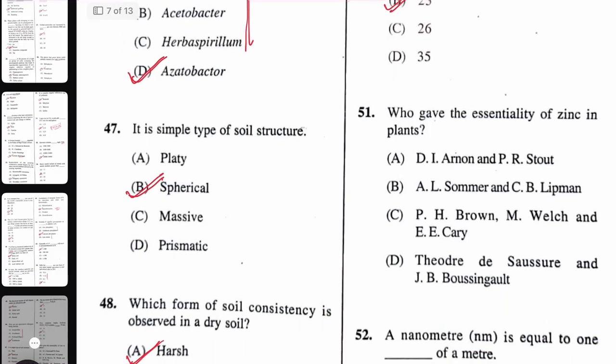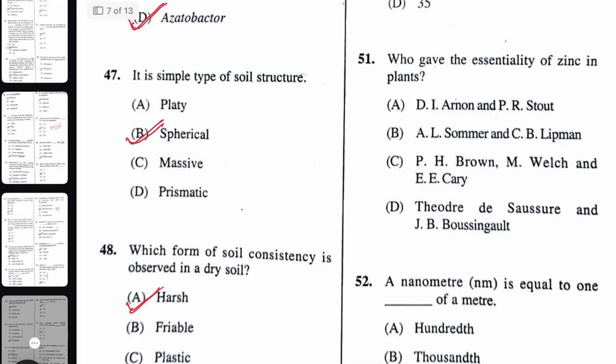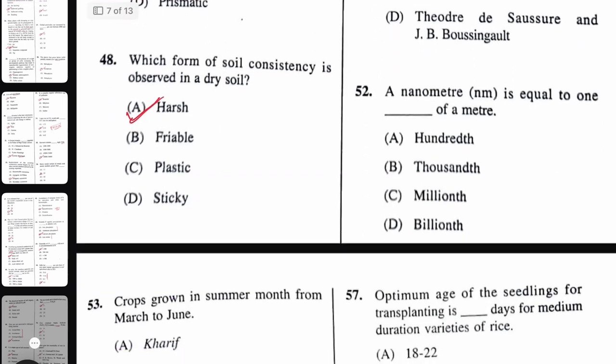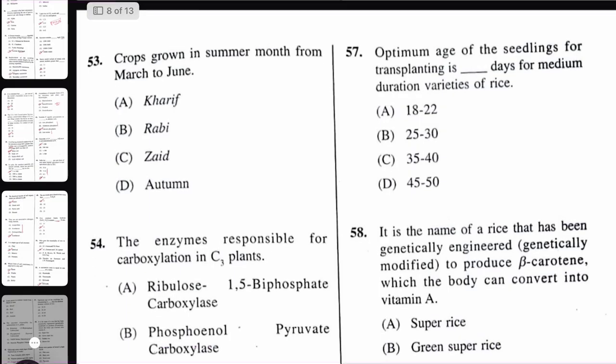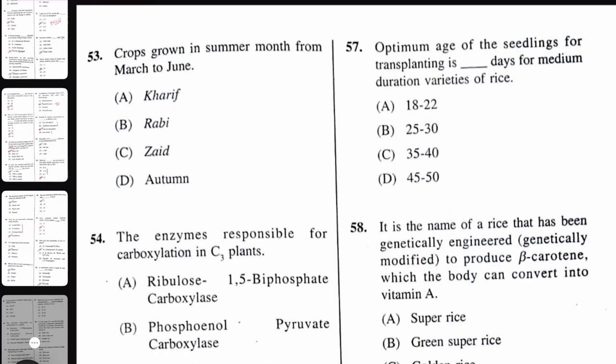Who gave the essentiality of zinc in plants? Essentiality criteria were proposed by different scientists. So here the right answer will be Sommer and Lipman, A.L. Sommer and C.B. Lipman. A nanometer is equal to 1 of dash of a meter. So that is a billionth of a meter. Nano means 10 to the power minus 9, so it would be billion. Crops grown in summer months from March to June are called Zaid crop, summer crop or Zaid crop.